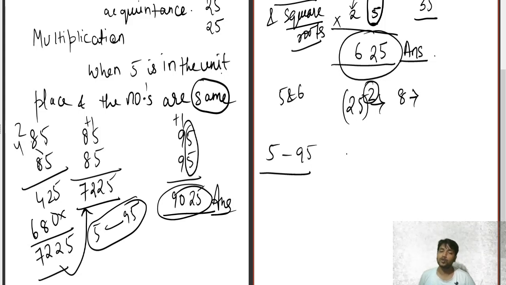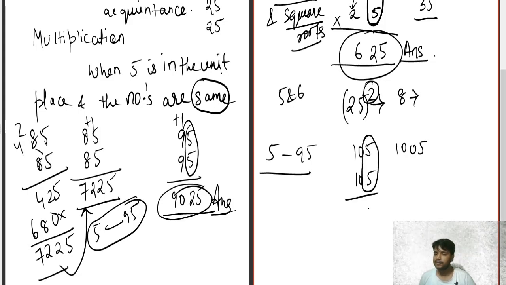And a student may ask, sir, is it applicable for 3 digit, 4 digit? Yeah, it is, but it gets more and more difficult by the time. Like if a student says 105 into 105. So 5 5s are 25. Now this number acts as 1. So 10 plus 1 is 11. 11 into 10 is 110. So it will work for this also.